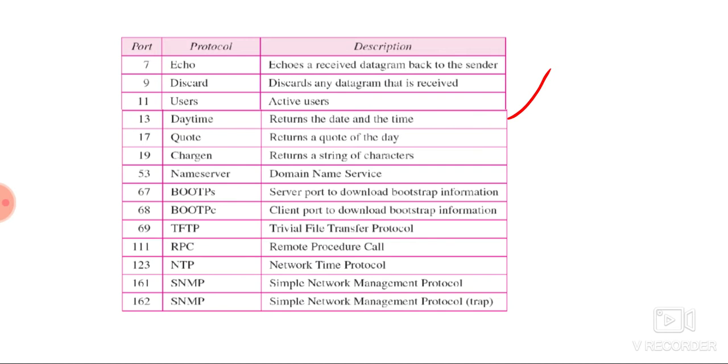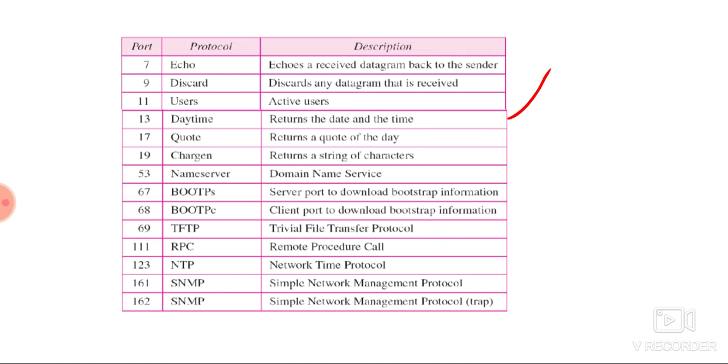TFTP is Trivial File Transfer Protocol. We have 111 for RPC, Remote Procedure Call. For NTP, the Network Time Protocol, we have port number 123. 161 is SNMP, Simple Network Management Protocol, and 162 is also for SNMP. There are some different functionalities for 161 and 162.